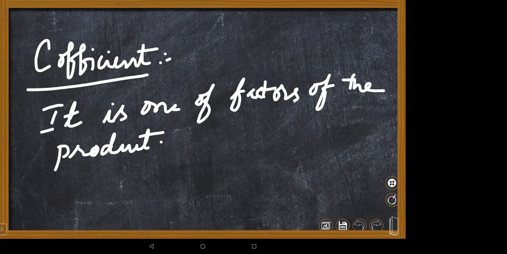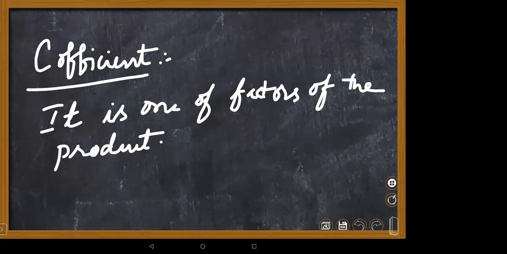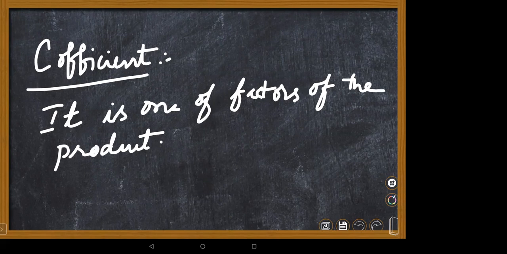The numerical part is called a numerical coefficient, and the literal part is called a literal coefficient. Children, it's very, very important.